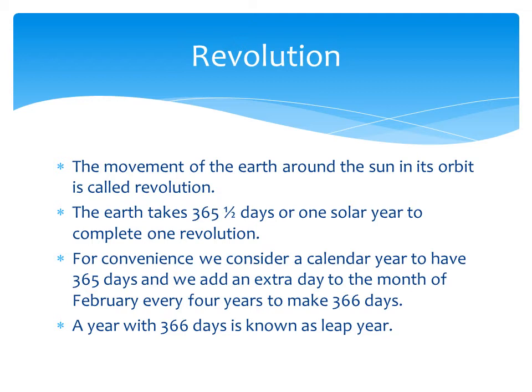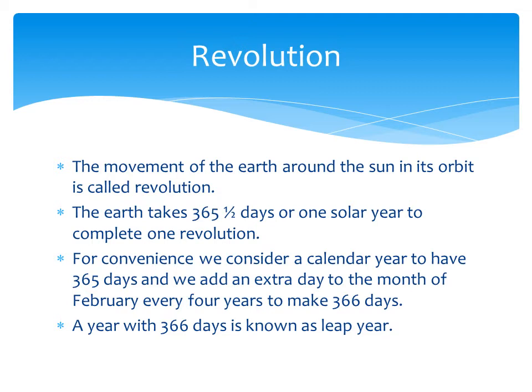So what is a revolution? The movement of the earth around the sun in its particular orbit is called a revolution. To take one complete revolution, it takes 365 and a half days, so we can call it one solar year.